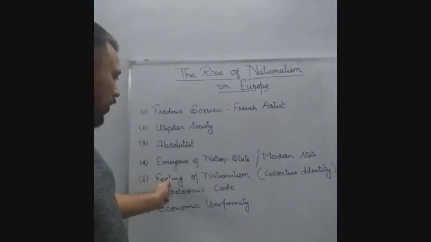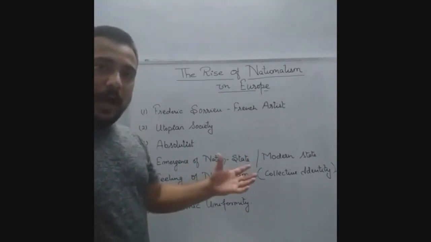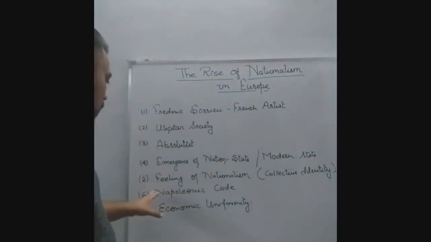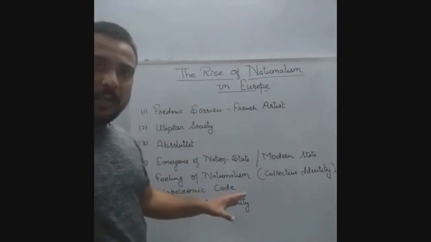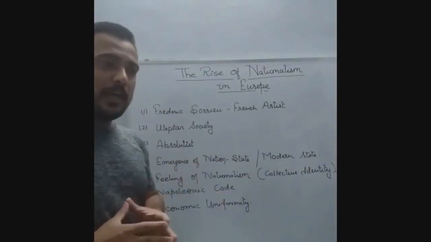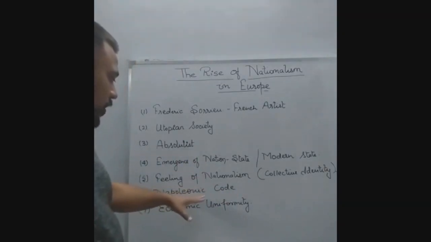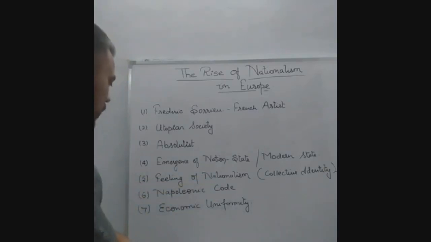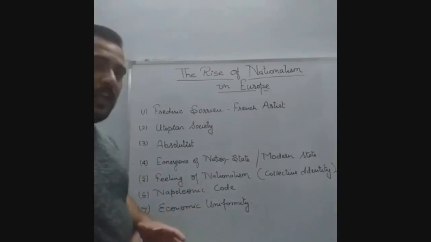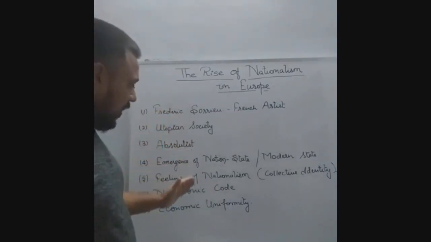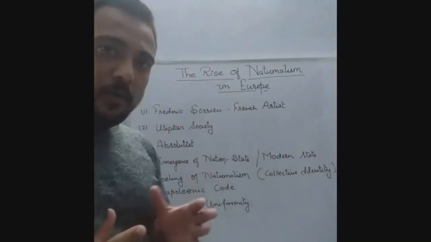Later on we will go through the feeling of nationalism, how the collective identity was made in France. Then Napoleonic Code. In class 9th you had gone through the advent of Napoleon in France. Now we will go through some of his administrative reforms. And the last one, economic uniformity. We will go through the explanation of each and every topic one by one, and at the end of the video you will get the detailed notes of each and every topic.